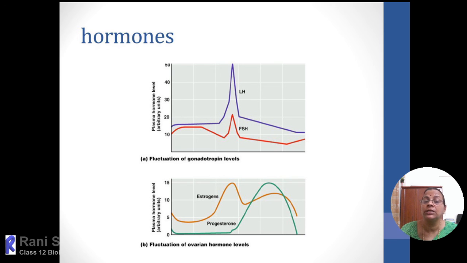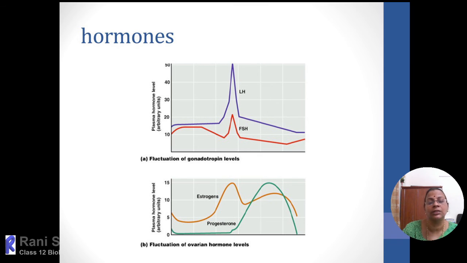But you see here the progesterone level will increase when the corpus luteum is maintained within the body. Around the 25th day, the corpus luteum will be of maximum size. If fertilization has taken place, it will retain the same high level. If no fertilization, the corpus luteum will regress, so the progesterone also will regress.